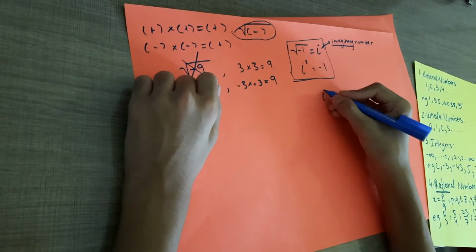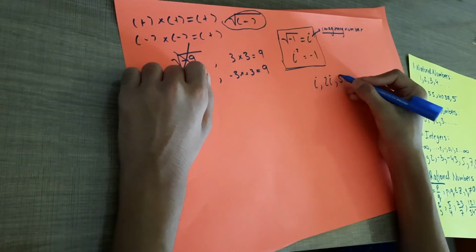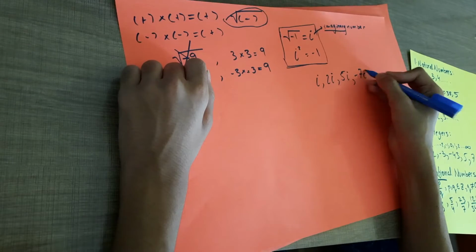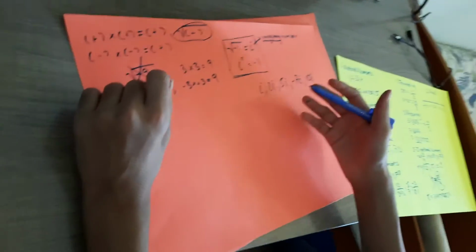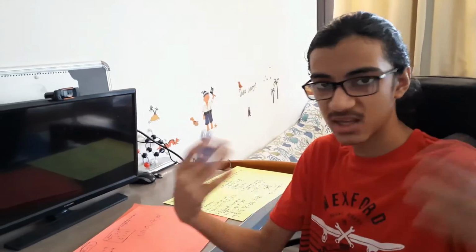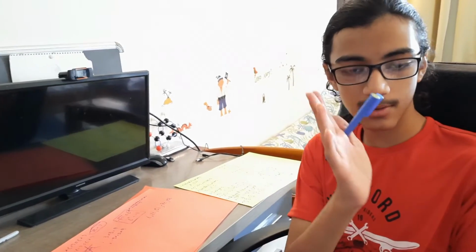So of course i is an imaginary number, but not just i. 2i, 2 times i, is also an imaginary number. 5i is also an imaginary number. Minus 7i is also an imaginary number. 10i is also an imaginary number. So basically, if you can give i a coefficient, if you can multiply it by something, that's also an imaginary number. Like minus 2i is not a real number, because it's got i in it. So think about it like i and any coefficient with i. 2i, 5i, minus 7i, 1 million i, these are all imaginary numbers, and these are completely separate from the real numbers.